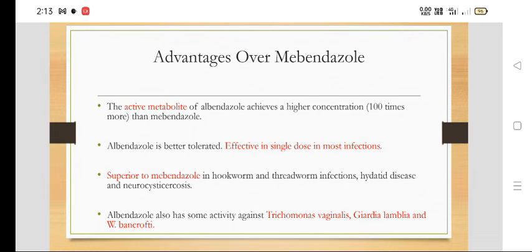Albendazole has some activity against Trichomonas vaginalis, Giardia lamblia and Wuchereria bancrofti, the causative agent of filariasis. This means albendazole has a broader spectrum.